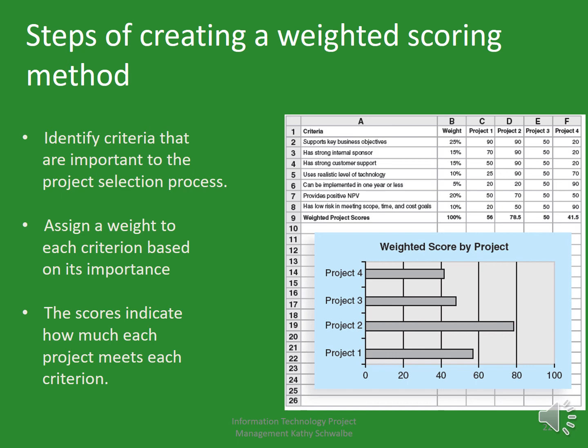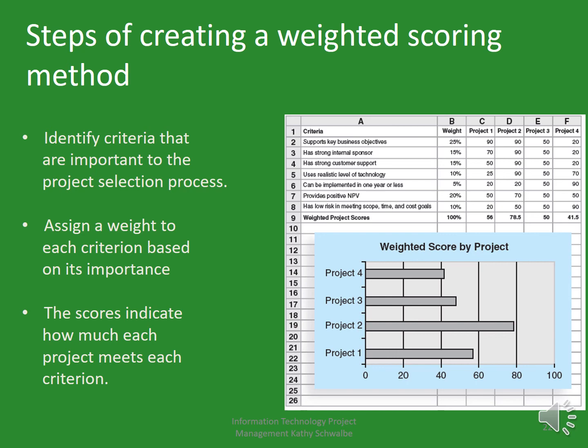Steps of creating a weighted scoring model. First step, we need to identify criteria that are important to the project selection process. In this example, there are 1, 2, 3, 4, 5, 6, 7 criteria we identify as main criteria.